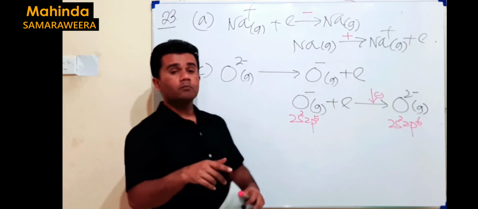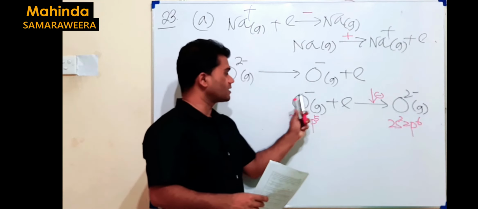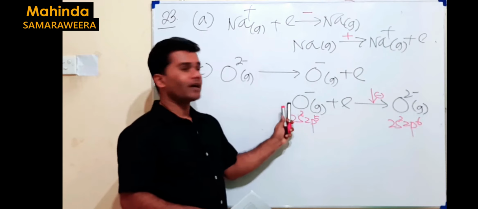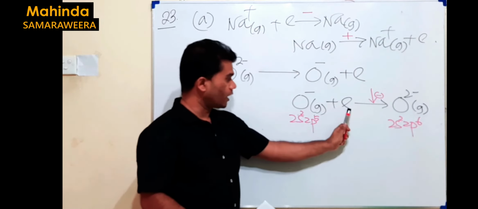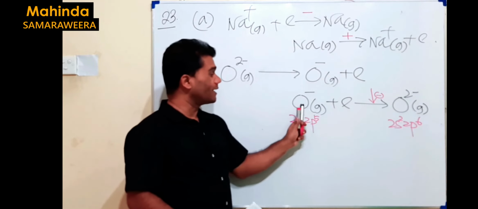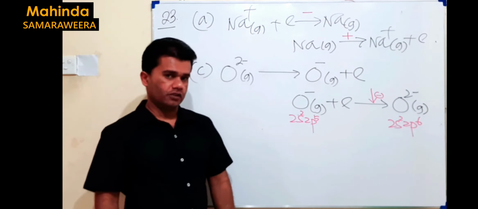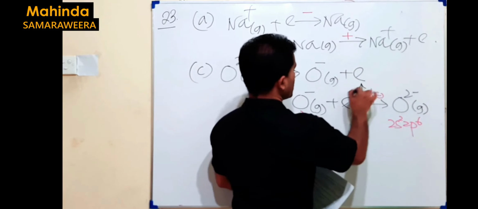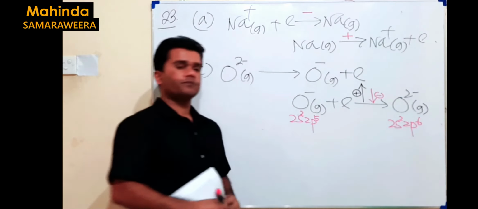But there is another important thing here. This species is negatively charged. That means the electron density on this O minus is very high. Now we try to add another electron to this same species, but there will be very strong repulsion. Because of that, we have to supply more energy.